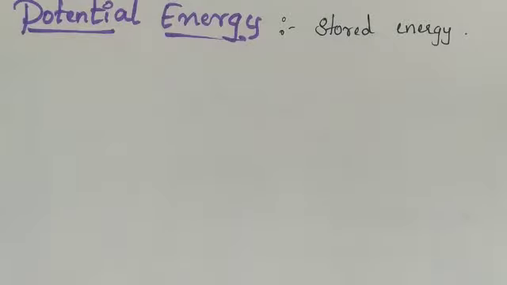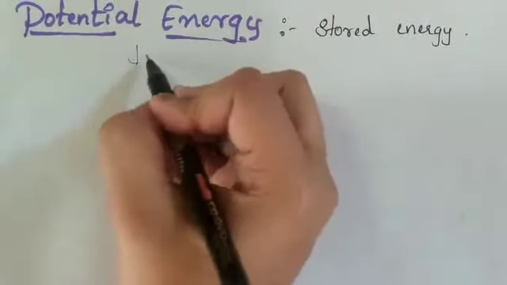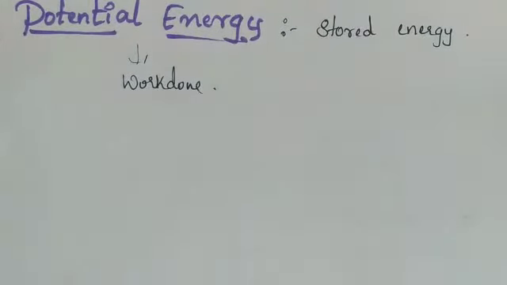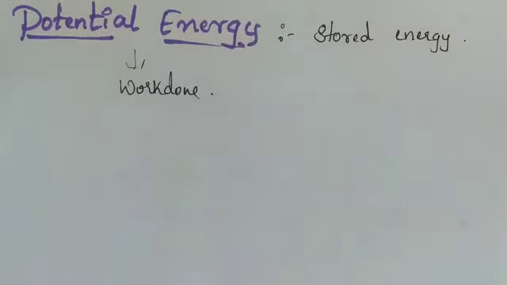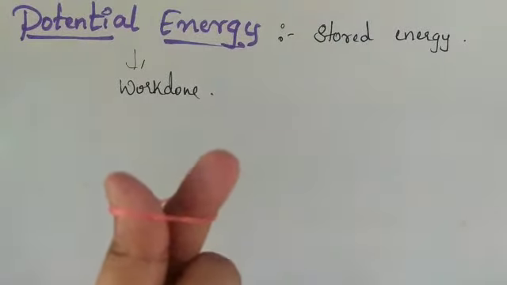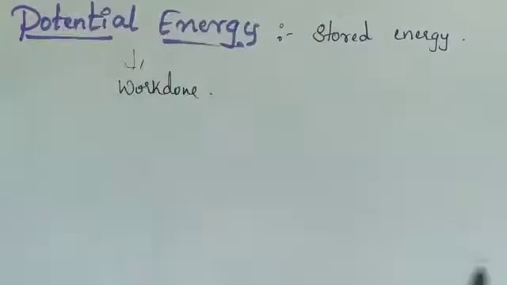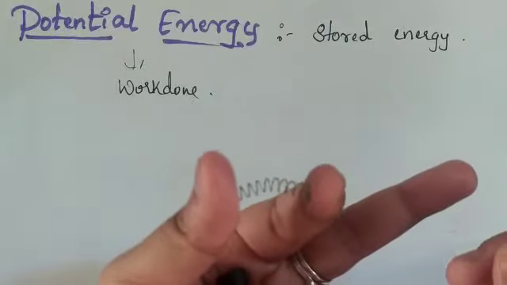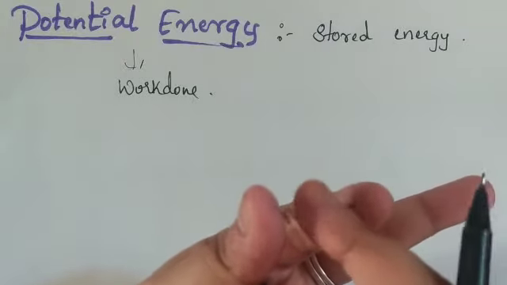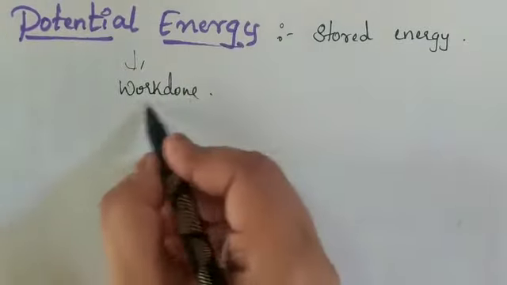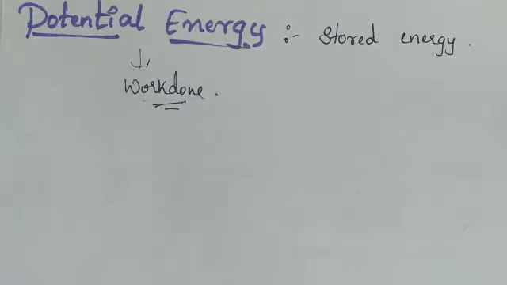To get potential energy, what is required? Work has to be done, isn't it? What does work done mean? In the case of the rubber band, I am applying force on it, so there is some displacement, isn't it? Displacement means stretching has occurred. Similarly, with the string, I am applying force so that displacement of the string takes place. Due to the force and displacement, work has been done. Due to that work done, energy has been stored.